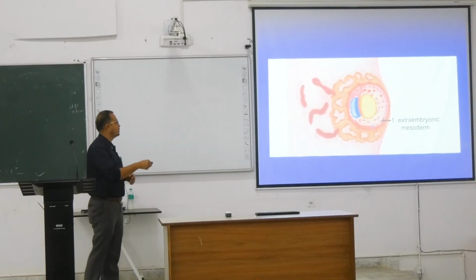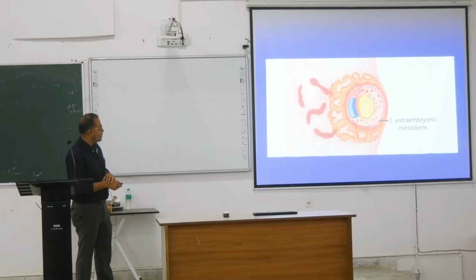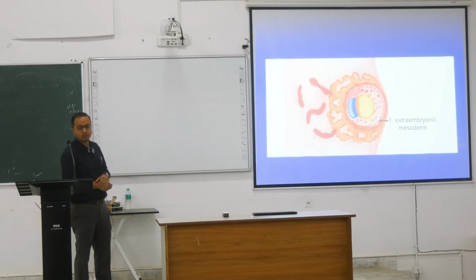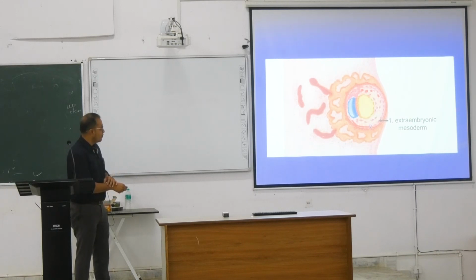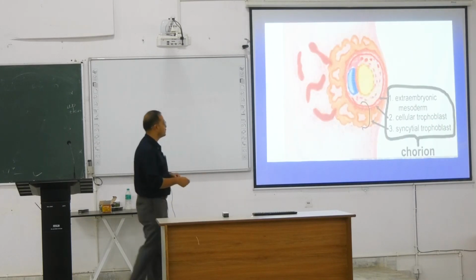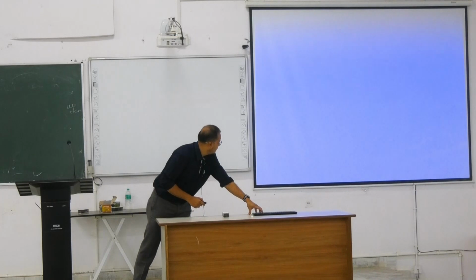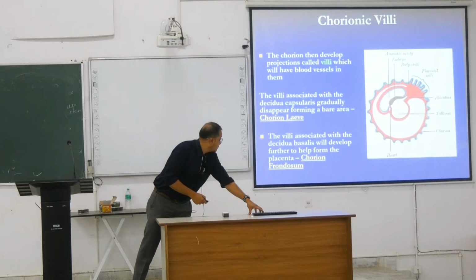Now the maternal blood is slowly getting inside over here and pouring into the lacuna or cavity present inside the syncytial trophoblast. Soon these lacunae are going to be filled up with the maternal blood, and from this maternal blood it gets oxygen and nutrition. This is the early phase, the very early phase, of placental formation. Now, as the lacunae get filled up with the maternal blood, once the chorion is formed, we have this thing. This is the same sequence we have been referring to.